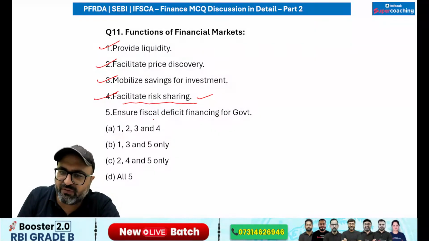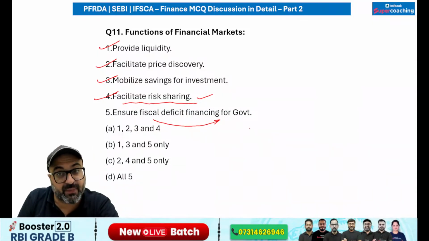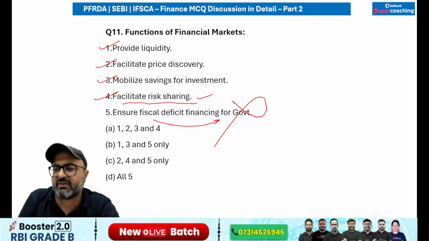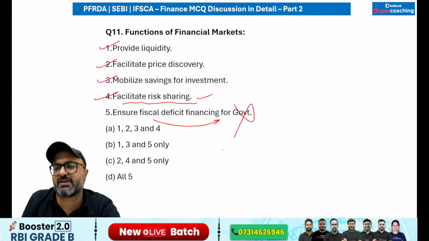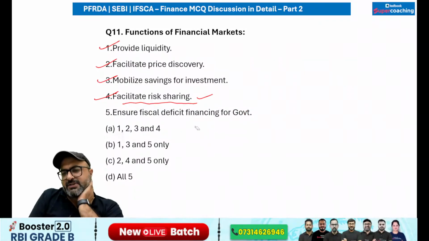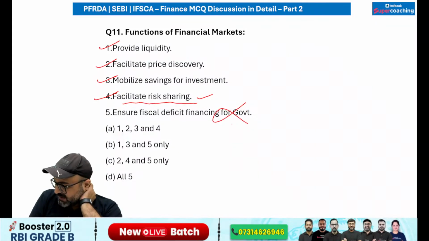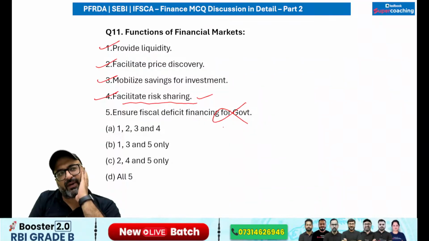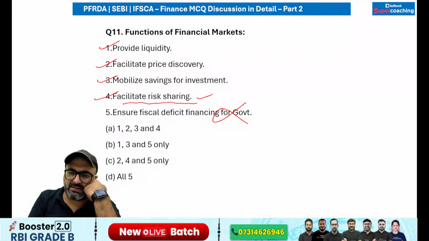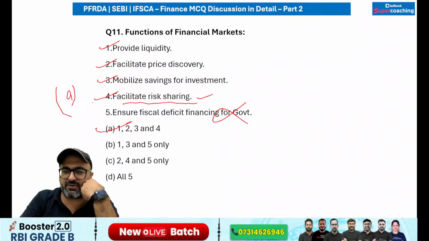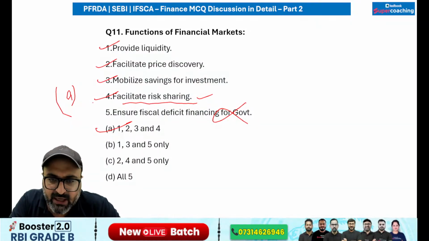It ensures fiscal deficit financing for the government. Fiscal deficit financing is not done because in case of financial market, the government tries to compensate its fiscal deficit by raising funds. That is done through borrowing, and borrowing can be done through the financial market or through other channels as well. So that is not absolutely correct. So I'll go with 1, 2, 3, 4. I won't go with the fifth statement.